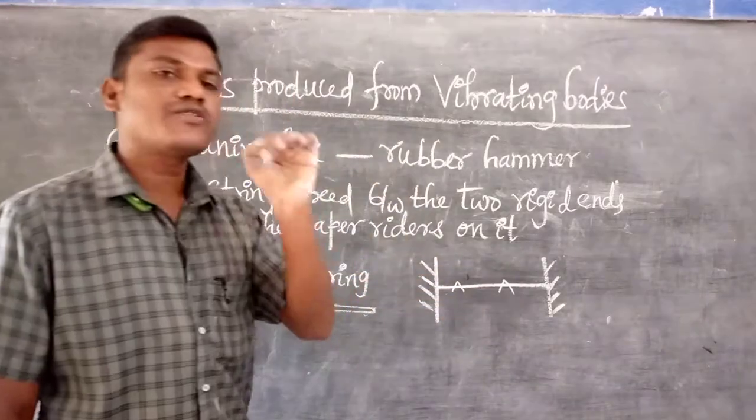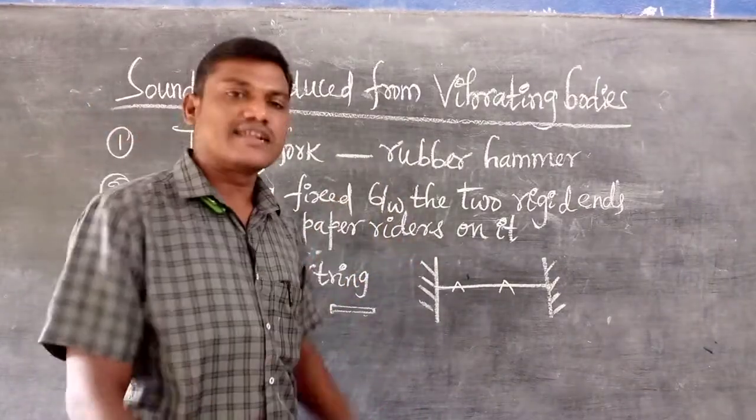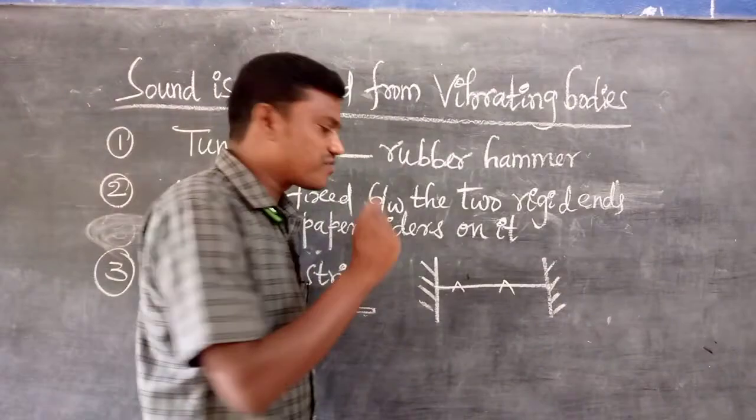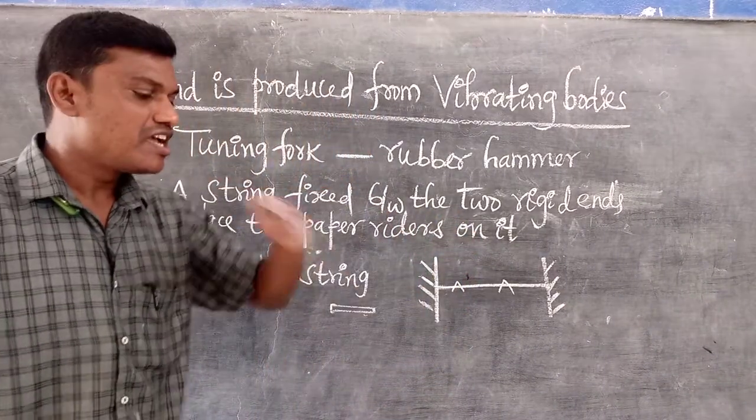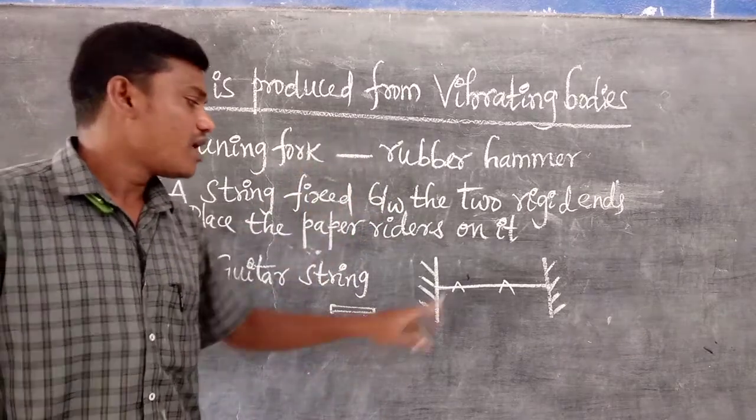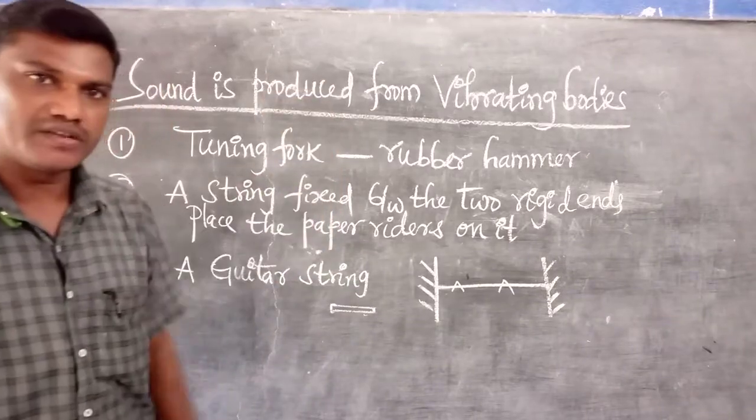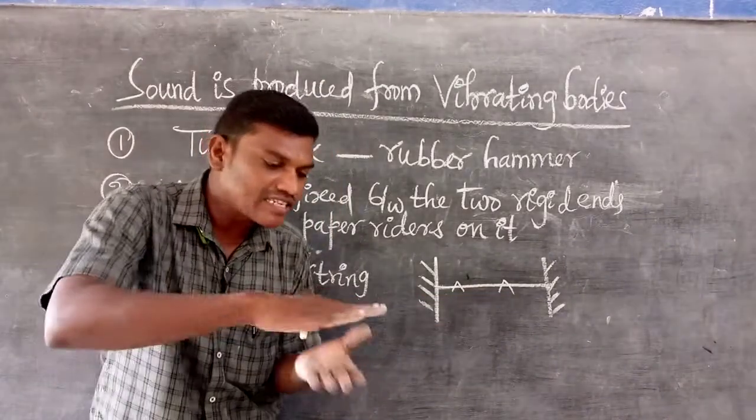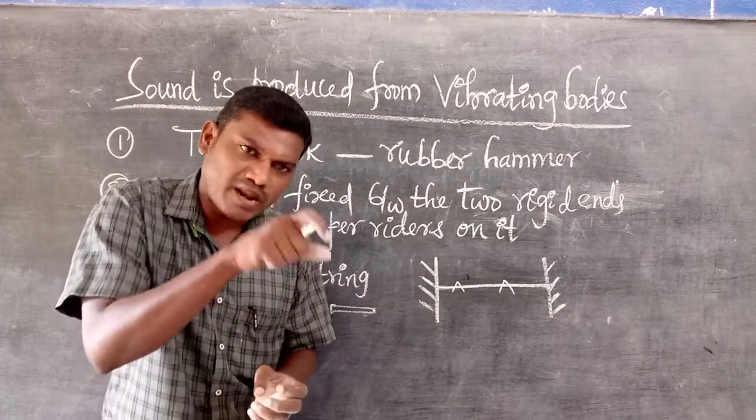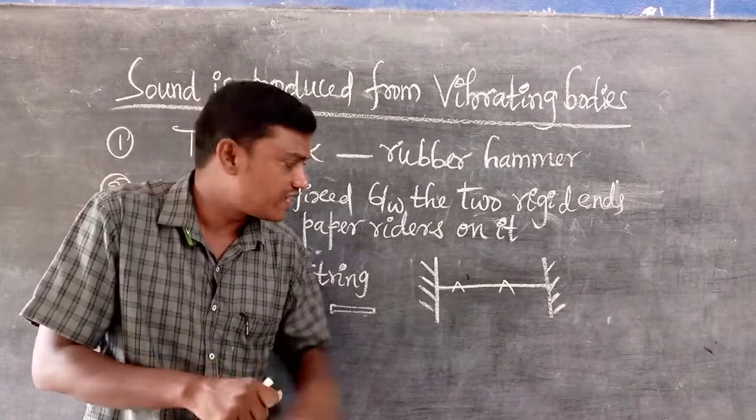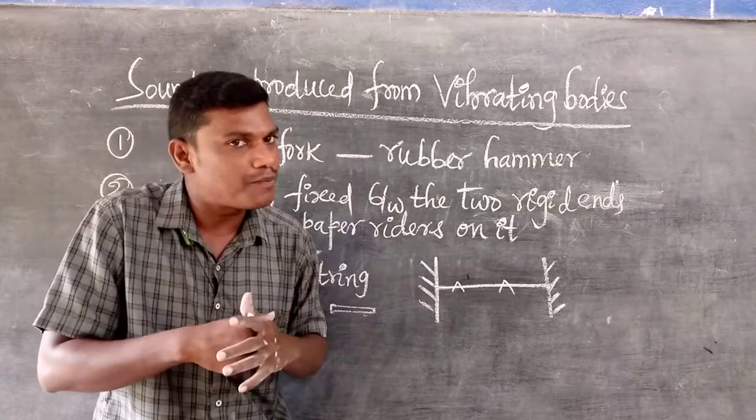So at that time you understand that the string is not in vibratory motion, it is in the rest position. Now with the help of your finger, slightly pluck it at its middle. Then the string starts vibratory motion and the paper riders jump up and down slowly. Before plucking the string gently with your finger, the two paper riders are in which position? They are in rest position.